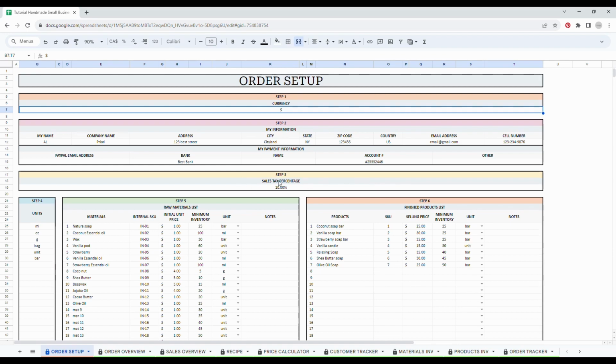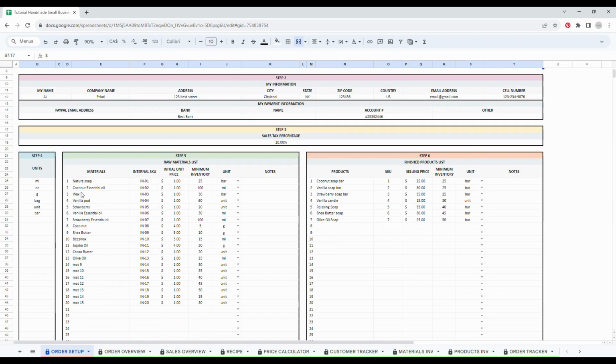Step 3, write your tax percentage. If you are in a country with 2 or more different taxes, you can make the sum of the taxes. Then step 4, list all the different units for your raw materials or finished products. These units will be used in the drop down in the rest of the spreadsheet. You will be able to add more later if needed.